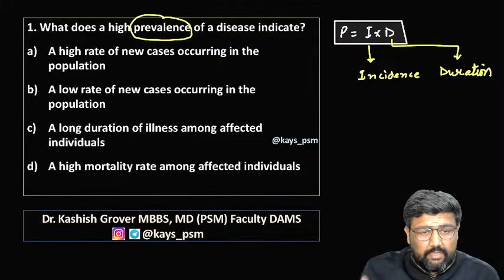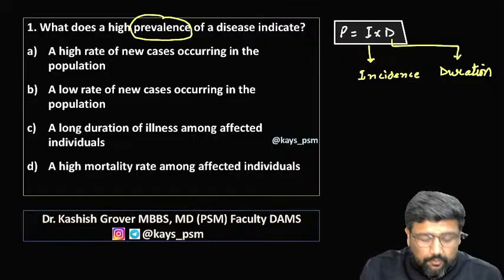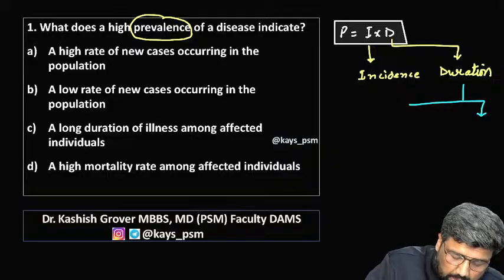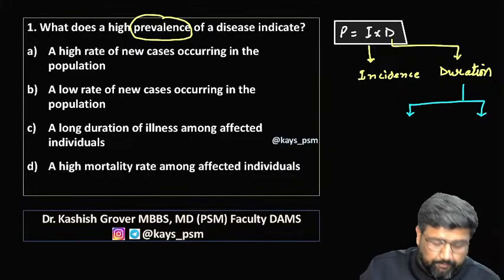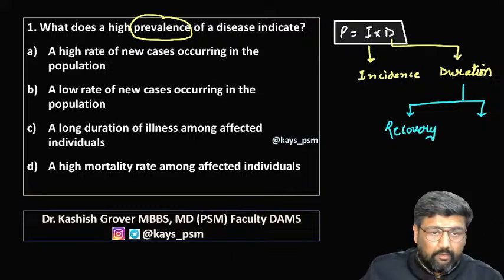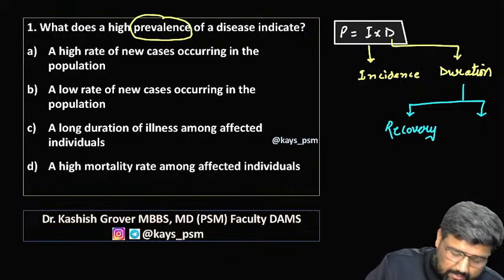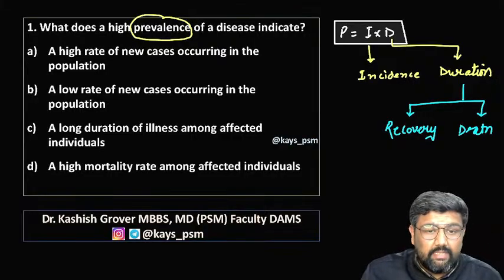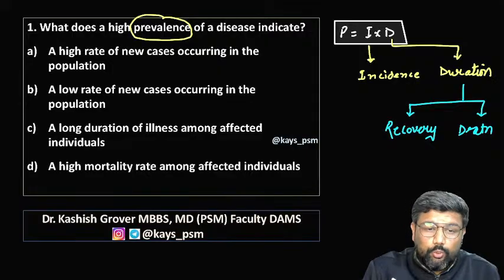How can the duration of the disease be affected? Any guess? Please write in the chat box. Duration can be affected either by recovery or by death. Suppose we have a deadly disease like rabies, where the patient dies within 2-3 days.